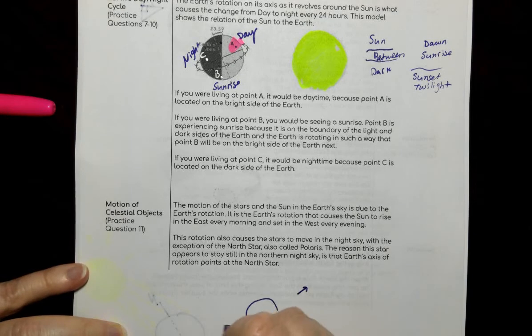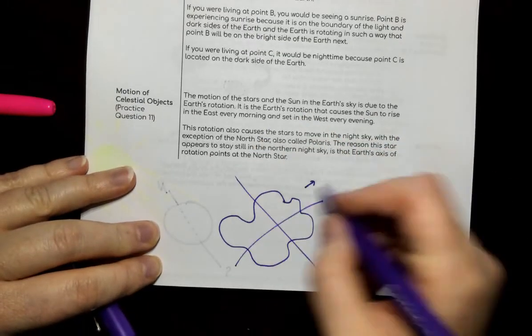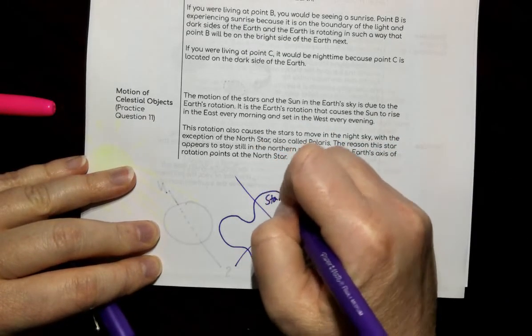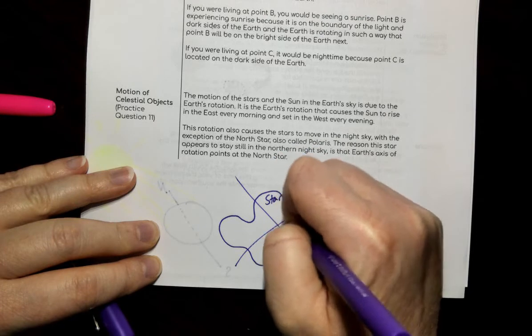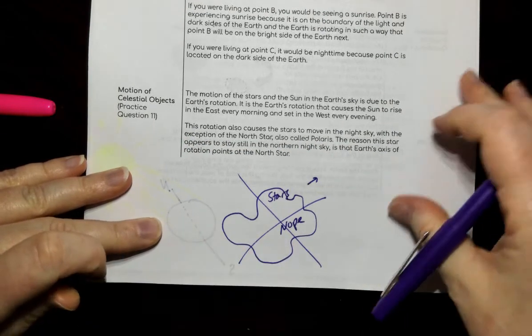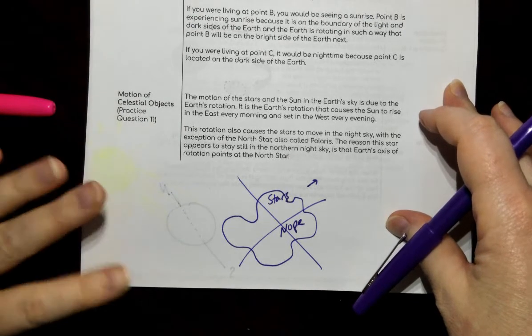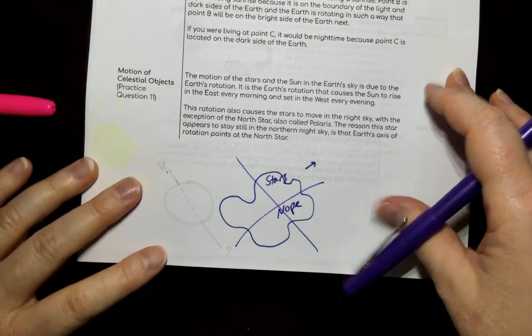Stars don't do that motion. So for the most part, we can say that the stars stay in pretty much the same spot.